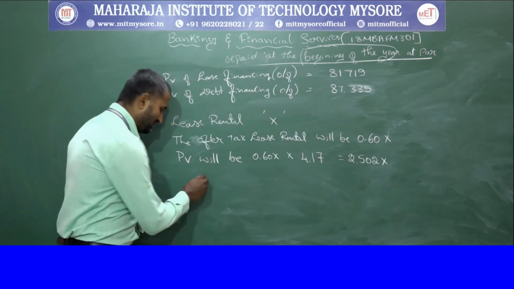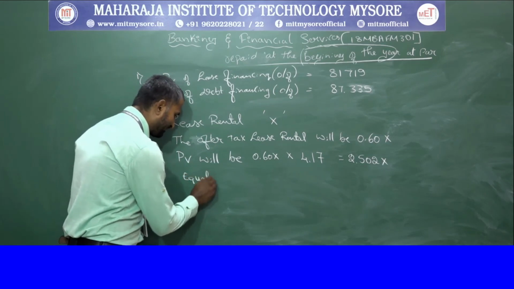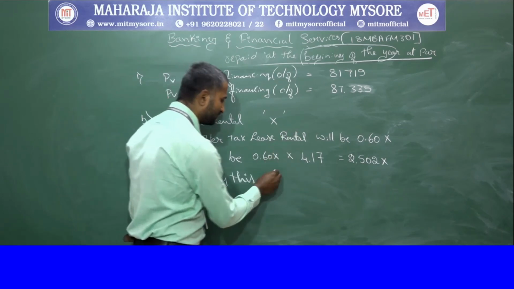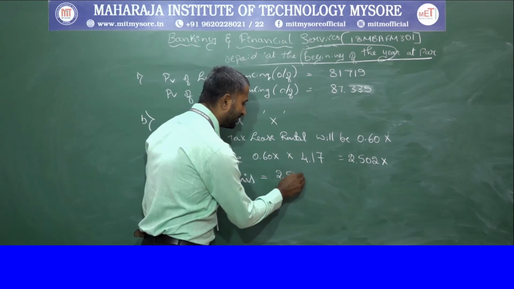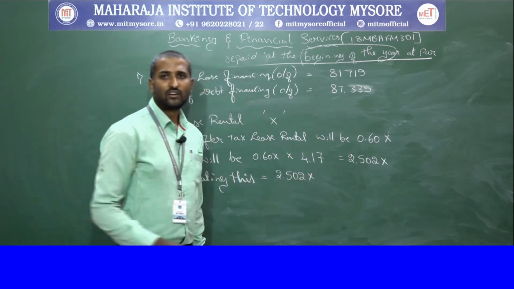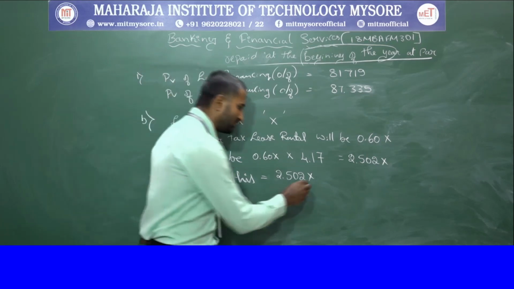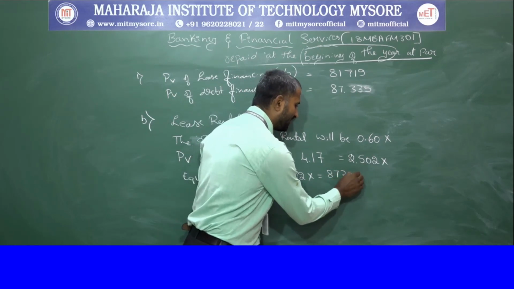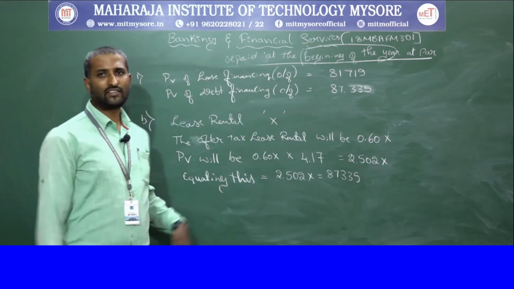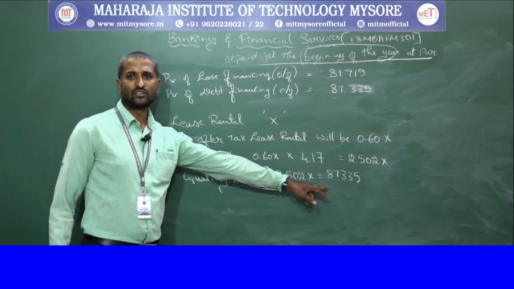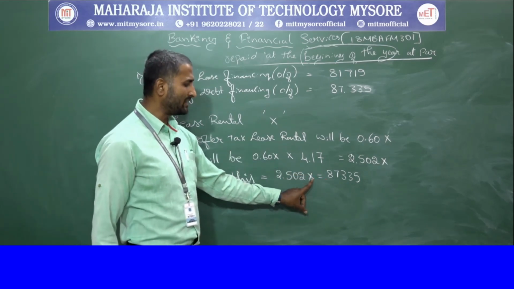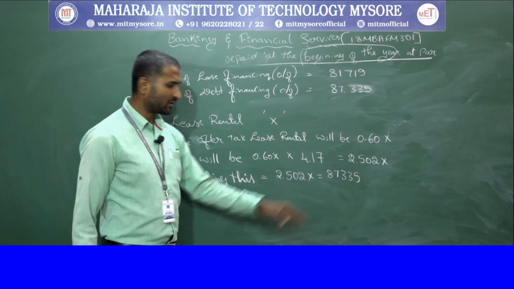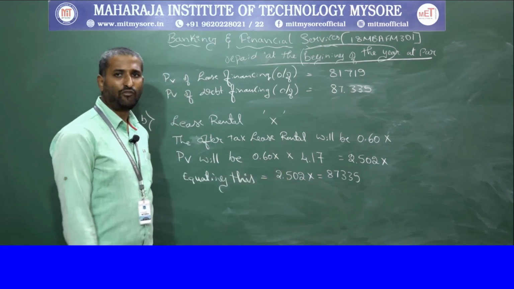So equating this, 2.502x is equal to 87,335, that is the debt financing value. Now we are calculating what lease rental will be equivalent to the debt financing. So we are determining the value of x.